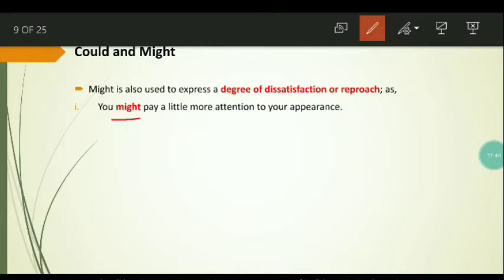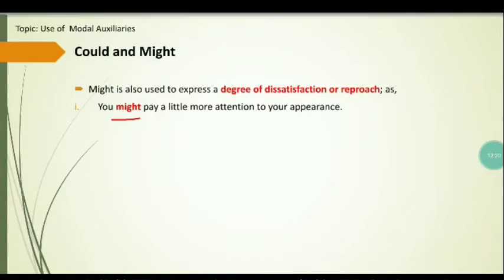We can use such sentences in our daily life too. For example, if you are a teacher and you take your students' papers, and in the feedback you tell them that your content was good, but you people might pay a little more attention to your grammar. It will show that you are satisfied with the content of your students, but you are not satisfied with their grammar. The use of might would show your degree of dissatisfaction.